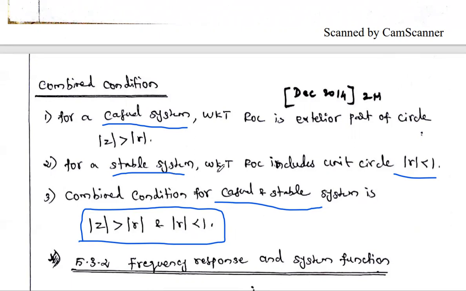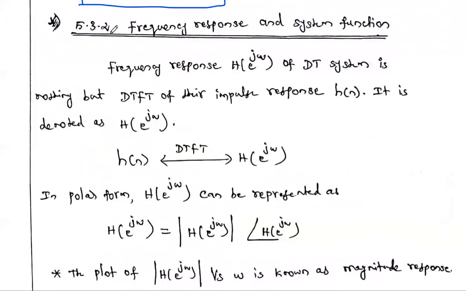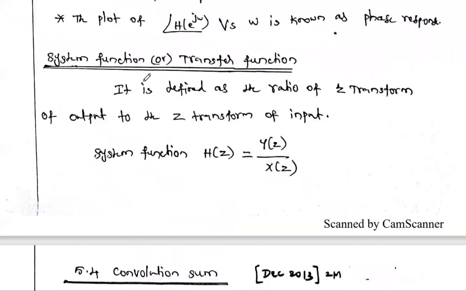Okay, so this is the one thing, the causality and stability. And the next thing is frequency response and system function. So you know, system function or transfer function. What is meant by transfer function of the discrete time system? The same definition as that of the third unit.